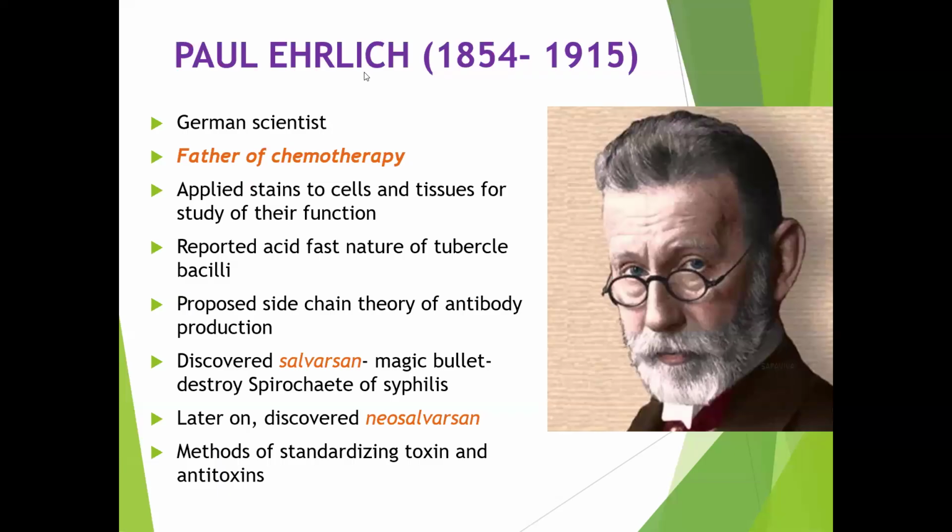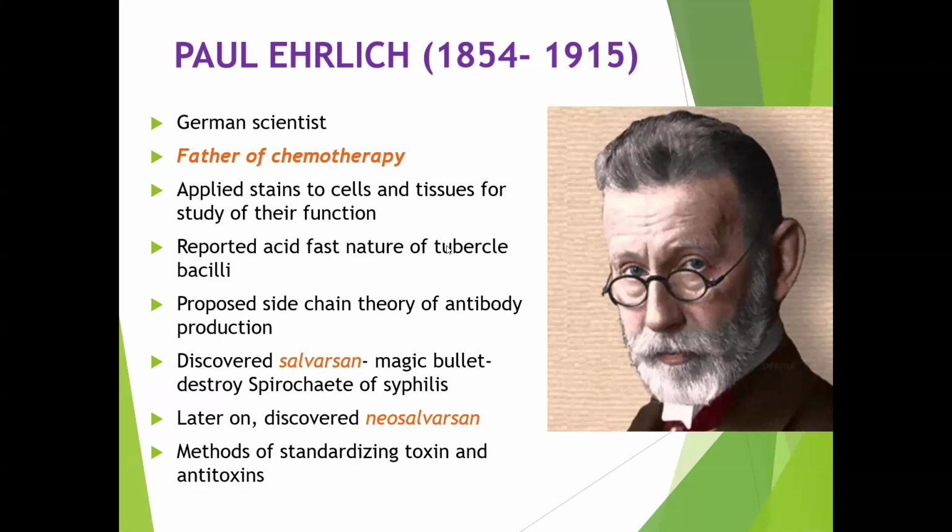Next, Paul Ehrlich. He was a German scientist, and he was one of the students, or assistants, of Robert Koch. He is considered the father of chemotherapy. He applied stains to cells and tissues to study their function. Robert Koch applied stains to microbial cells, while Paul Ehrlich applied stains to cells and tissues to study their function, and he reported the acid-fast nature of